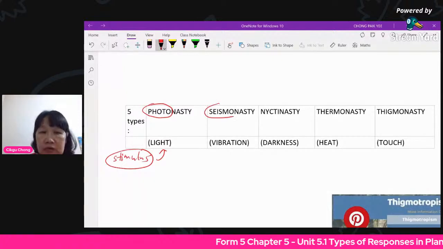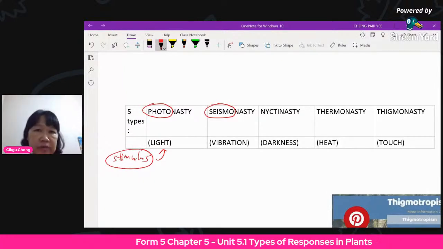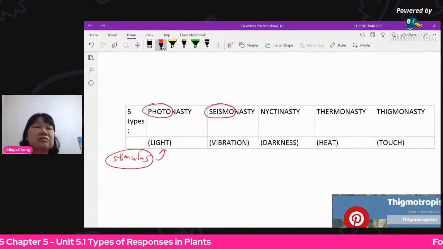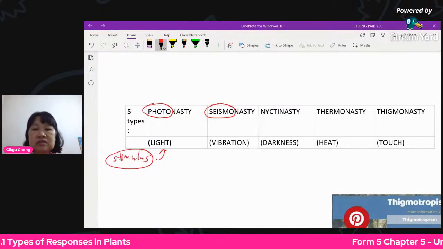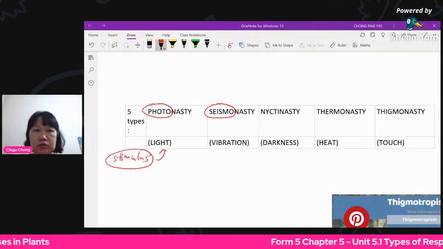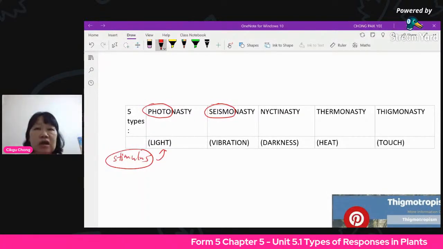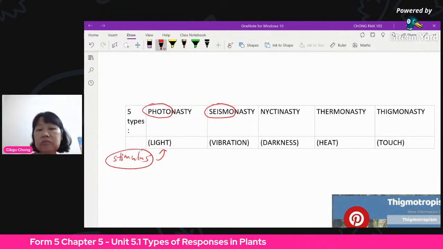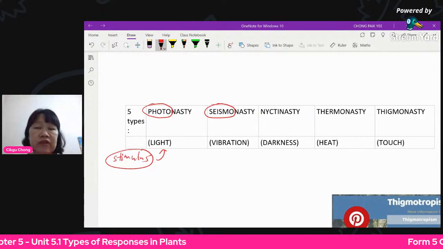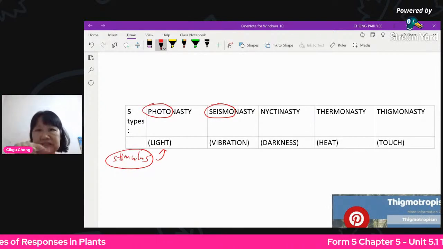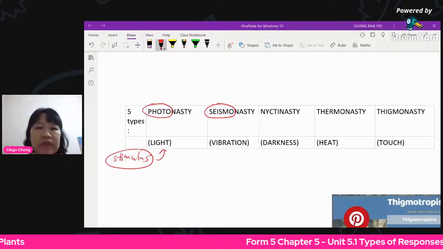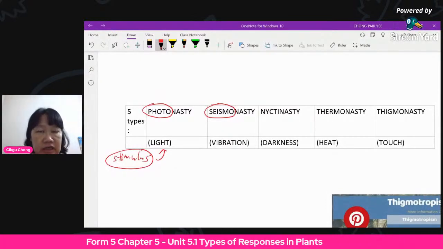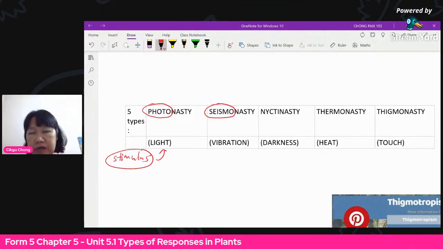Seismo actually means vibration. If you know, in an earthquake there's a machine that charts the movement of the earth, so they can try to predict when the earthquake is coming. They have a machine called a seismograph. When there is some movement of vibration underground, the graph will give you all the zigzag. That is a seismograph. So the word seismo actually means vibration. So there's a kind of mistake in your textbook there that is not so accurate.